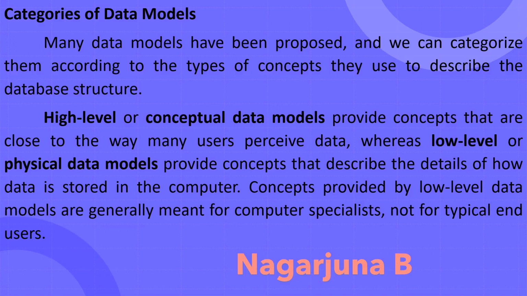The concepts provided by a low level or physical data model are generally meant for computer specialists and not typically for end users.